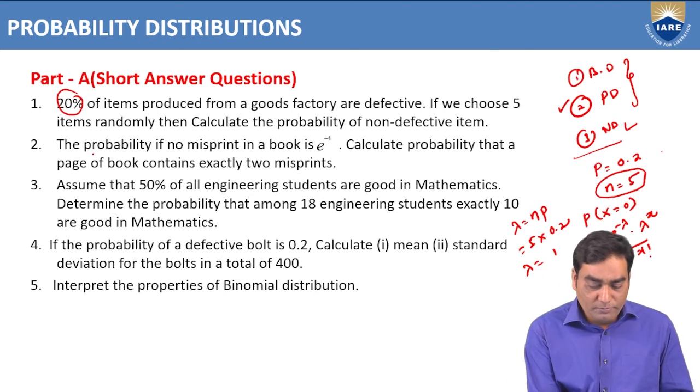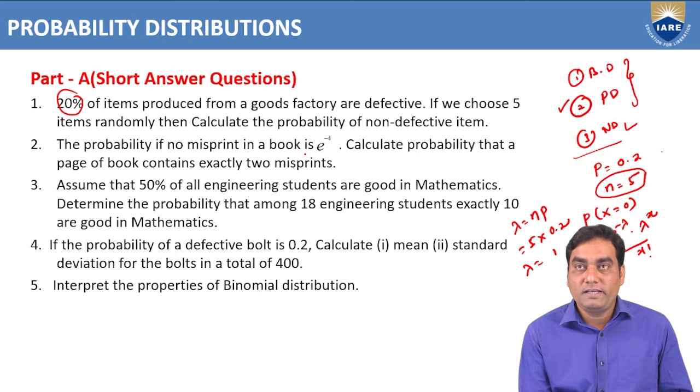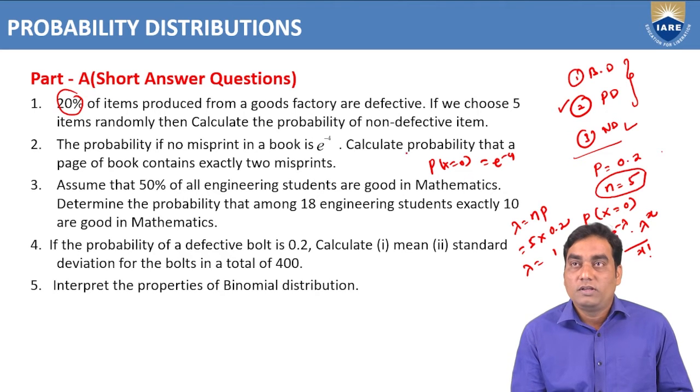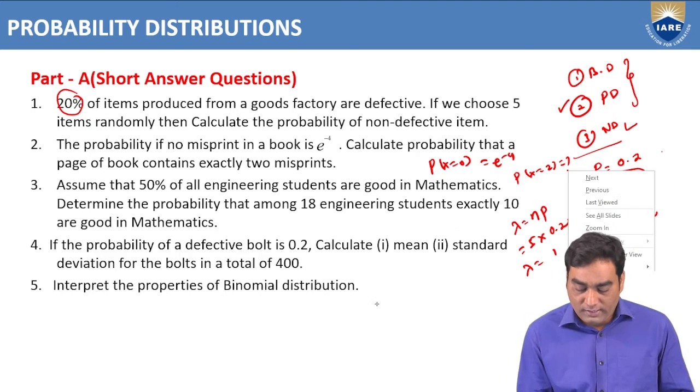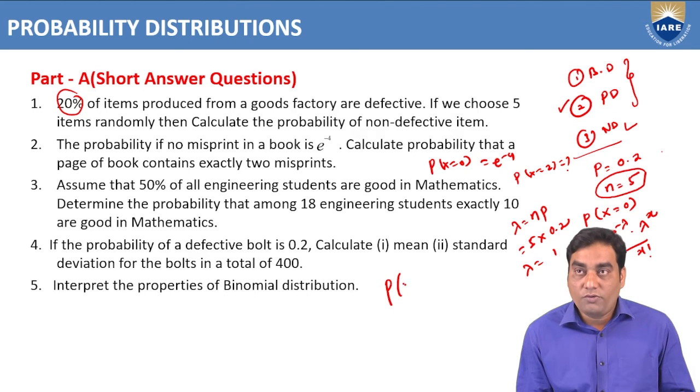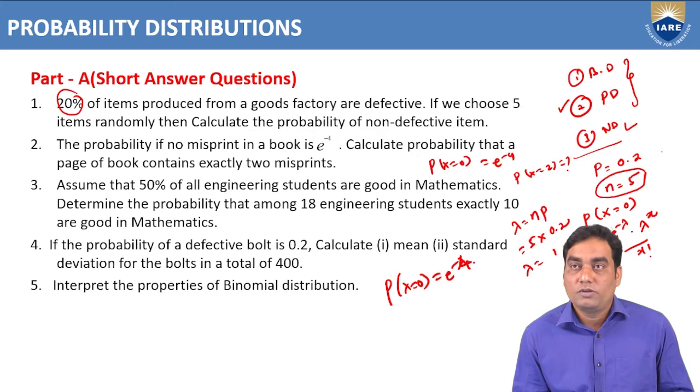The next problem: the probability of no misprint in a book is given, that means P of x equal to 0 is e power minus 4. Calculate the probability that a page of the book contains exactly 2. That is, P of x equal to 2. How can we calculate it? P of x equal to 0 is e power minus 4, you can compare with e power minus lambda.